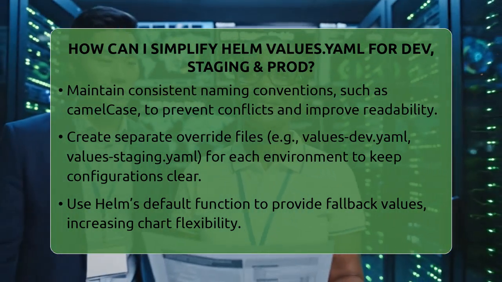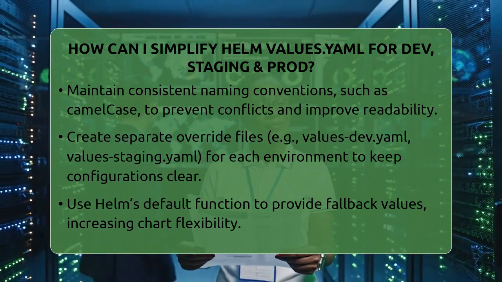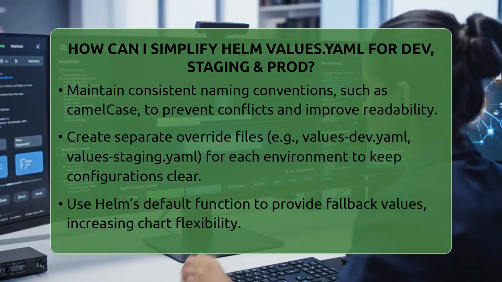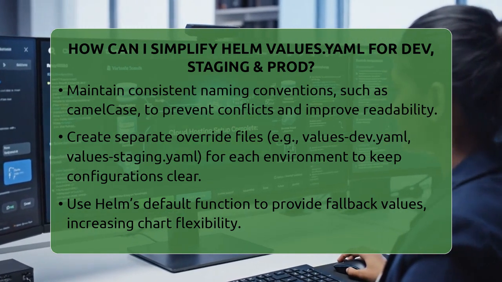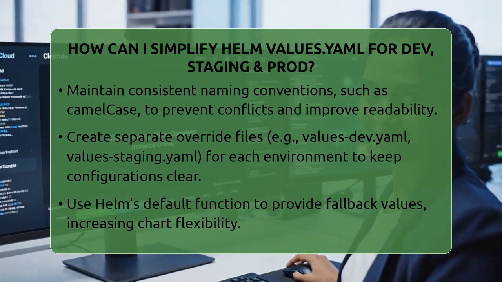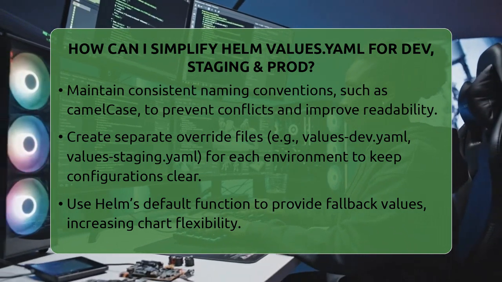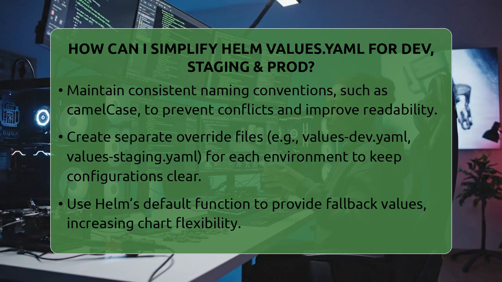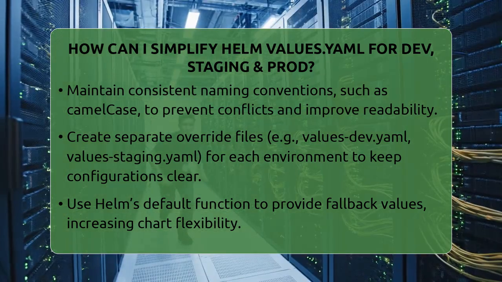Next, stick to consistent naming conventions. Always start variable names with lowercase letters and use camelCase for multi-word names. For example, use replicaCount instead of ReplicaCount or replica_count. This helps prevent conflicts with Helm's built-in variables and keeps everything uniform.